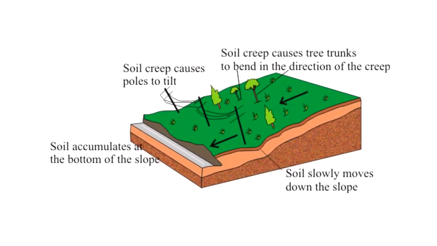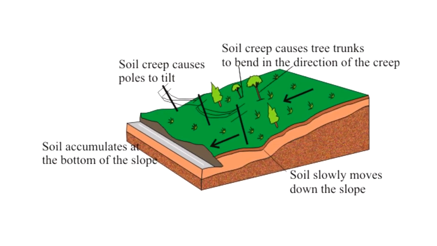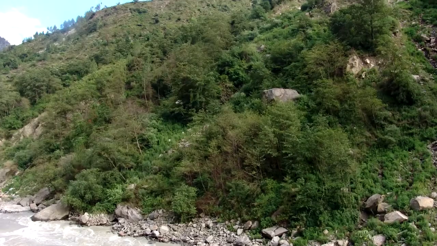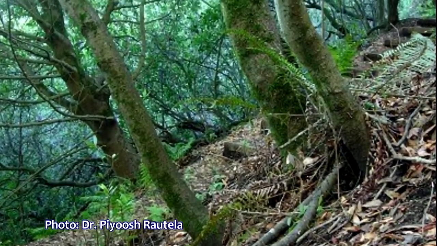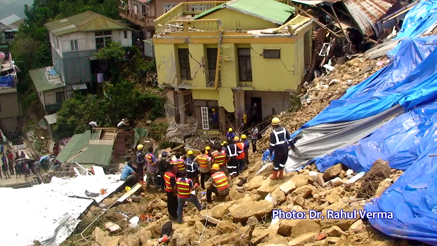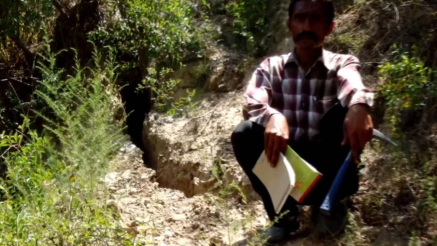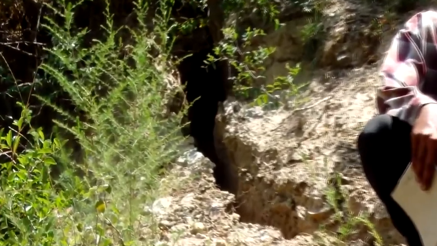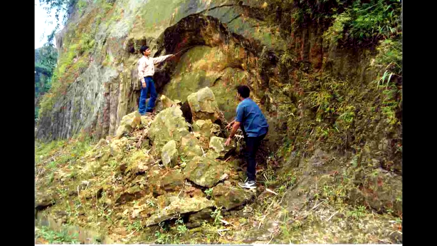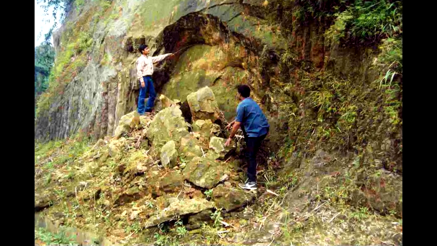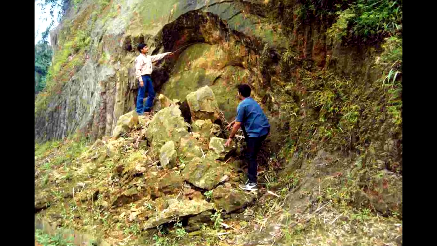Well, tilted telephone poles, retaining walls or sometimes trees, you see, take a turn near the slope. Cracks in the foundation can be seen, even in the houses, on the side walls and the driveways of the houses. Cracks also develop on the ground and the roads, and sudden emergence or stoppage of flowing water or falling of stones or boulders from the hill slopes are also early warnings of a landslide.